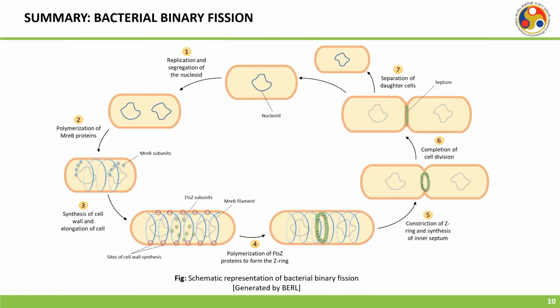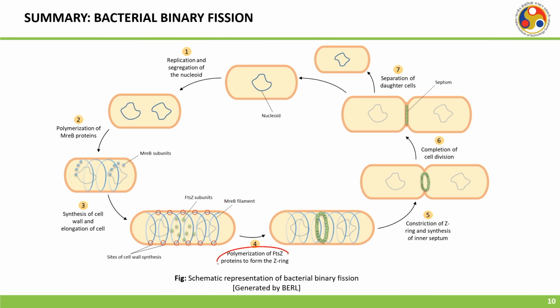So, if you look into the binary fission of bacteria overall, we can see that replication and segregation of the nucleoid happen, and then there is a polymerization of the MreB proteins, and these are the MreB subunits, as you can see over here. Synthesis of cell wall and elongation of the cell is happening. You can see here this is the size of the cell and here it is getting elongated, and these are the sites of cell wall synthesis. This is the FtsZ subunits, and this is the MreB filament, as you can see.